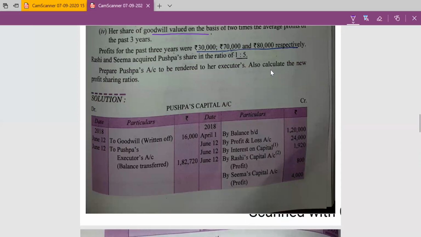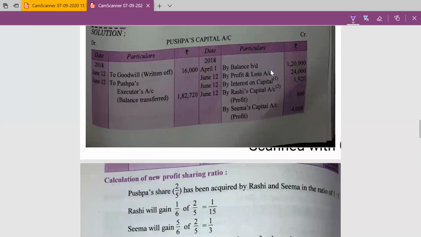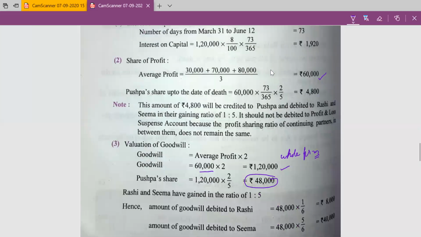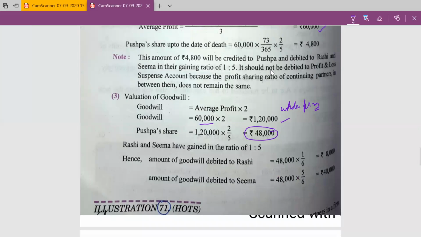Rashi's account will be debited by 1 upon 6 and Seema's account will be debited by 5 upon 6 to Pushpa's capital account. Rashi will give 1 by 6 of 48,000. She will give 8,000 and Seema will give 48,000 into 5 upon 6, 40,000 to Pushpa. Rashi's capital account will be debited by 8,000. Seema's capital account will be debited by 40,000 and Pushpa's capital account will be credited by 48,000.